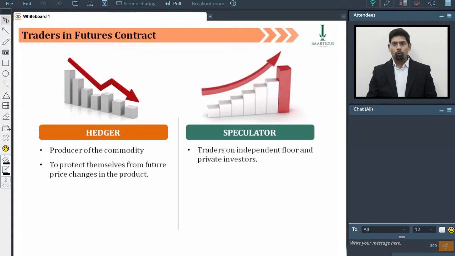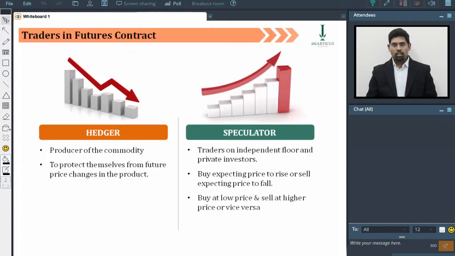Speculators are independent floor traders and private investors. Usually they don't have any connection with the cash commodity. They simply try to make a profit by buying a futures contract they expect to rise in price, or selling a futures contract they expect to fall in price. In other words, they invest in futures in the same way they might invest in stocks and shares, by buying at a lower price and selling at a higher price, and the other way around.